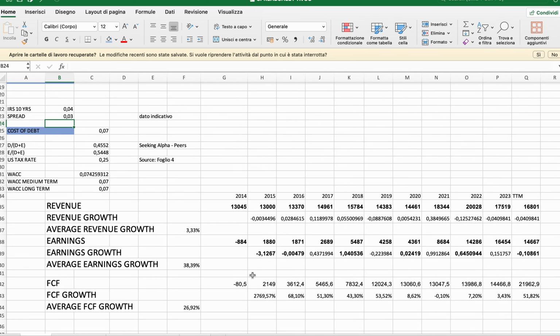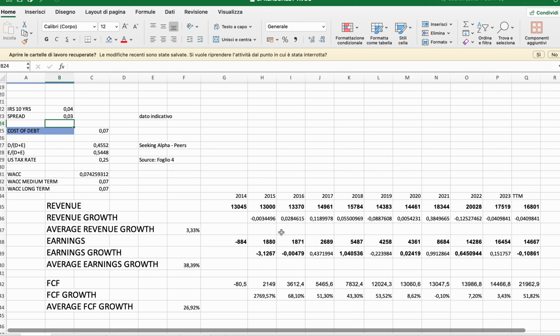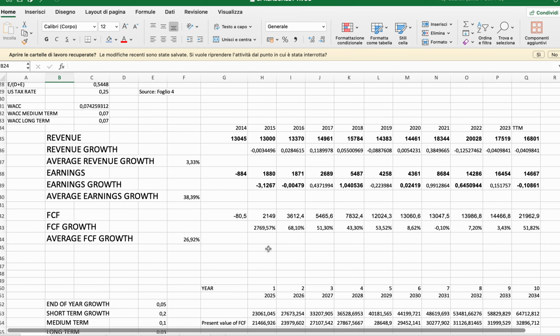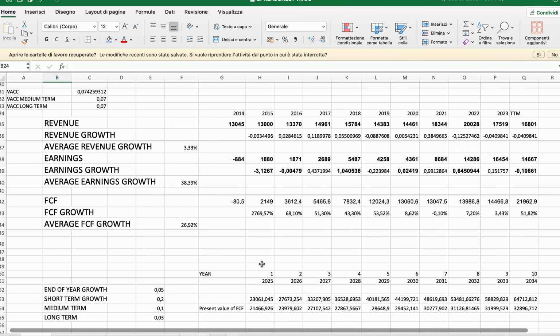Here are some highlights for the revenue in the last 10 years. We can see that the revenue has not grown that much compared to other semiconductor companies, but this new demand, especially in artificial intelligence, could generate some growth. The earnings and the free cash flow have grown quite a lot, probably because the margins are getting better and better.